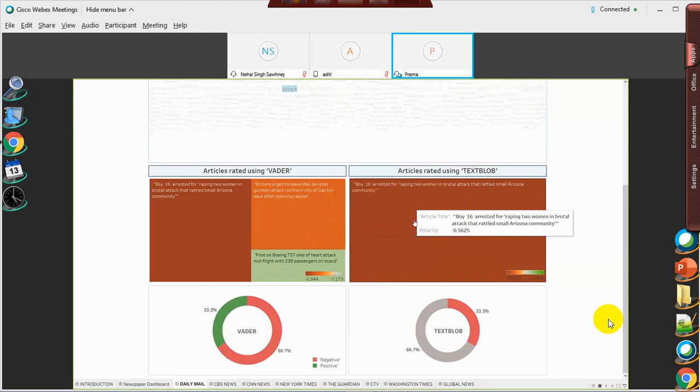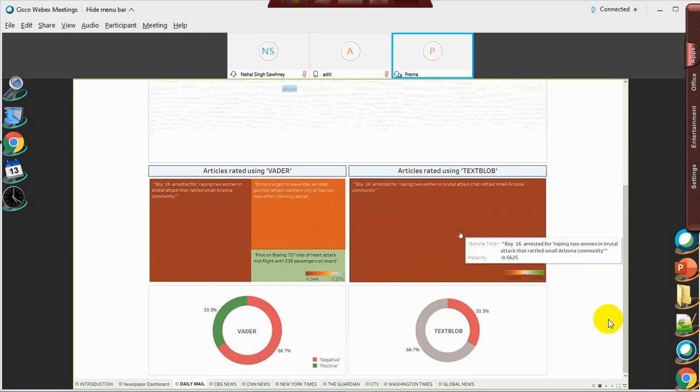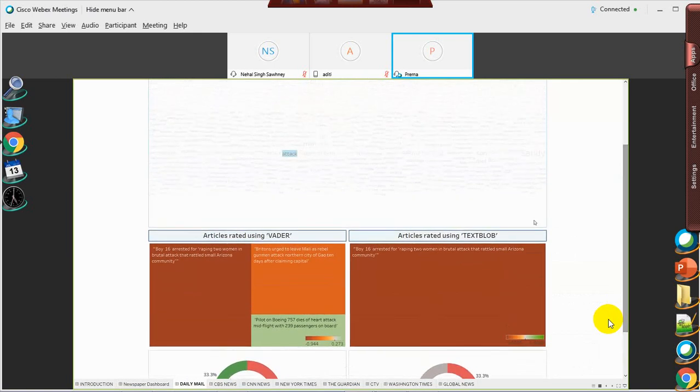Versus, if we compare the same analysis with TextBlob, we can see that 66% of the analysis gave us neutral results, and hence it can be easily seen that TextBlob cannot be completely relied upon for sentiment analysis, and hence we compared Vader versus TextBlob.